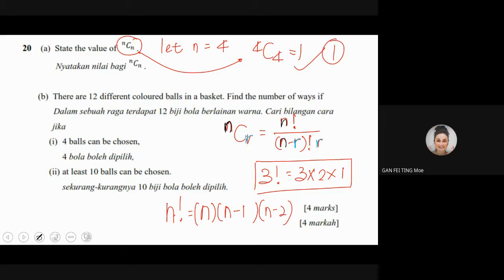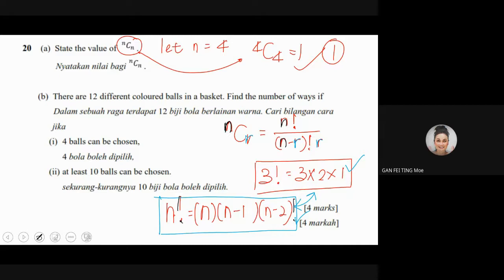Okay, I do hope that you can get it. This and this, they are the same. One is in number series, this is in number: 3 times 2 times 1. And one is in algebraic: n in the bracket times n minus 1 in the bracket and times n minus 2 in the bracket. And then because it's an infinite series, the factorial does not end here.